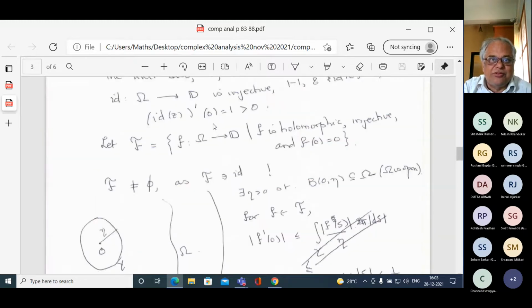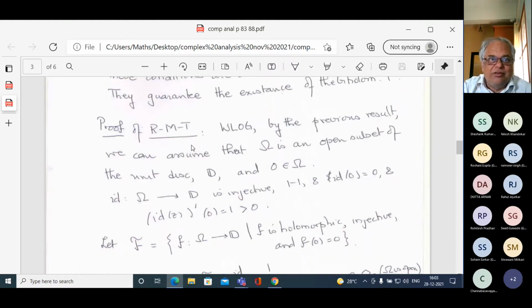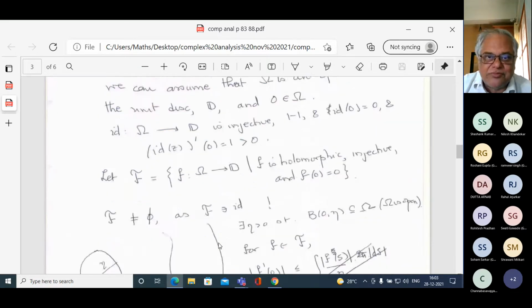Given any compact subset of omega, there exists some bound so that f of z is less than or equal to that bound for all z in that compact subset. But it doesn't matter which compact subset you choose, because all the images of all the f's are in D. Therefore, the images are bounded by 1. So f of z is bounded by 1, therefore it's uniformly bounded on compact subsets of omega.